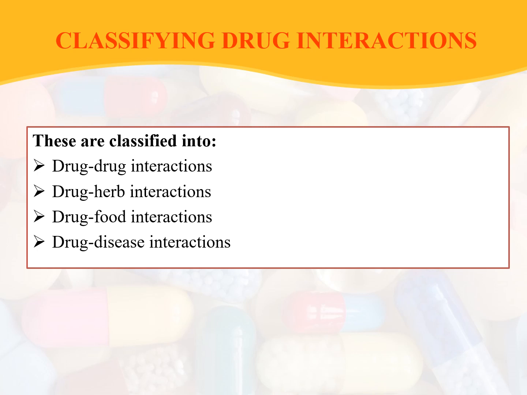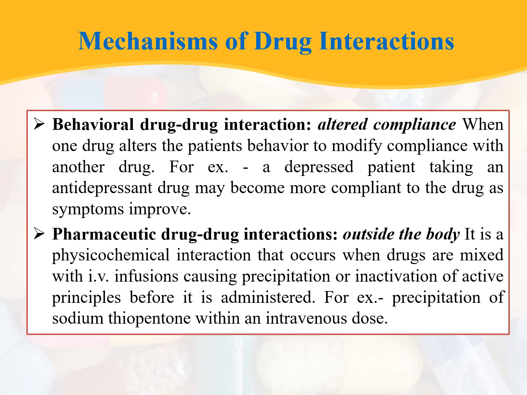Now, coming to the classification of drug interactions. Drug interactions can be classified as drug-drug interactions, drug-herb interactions, drug-food interactions, and drug and diseased state interactions. Now, coming to mechanisms of drug interactions. There can be various mechanisms.